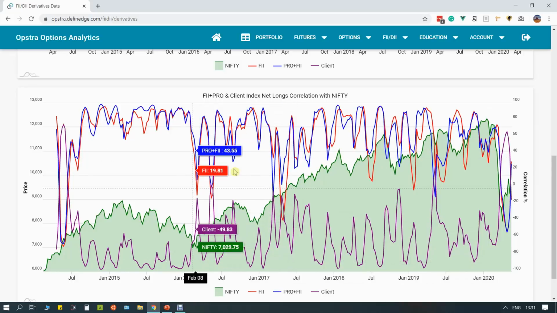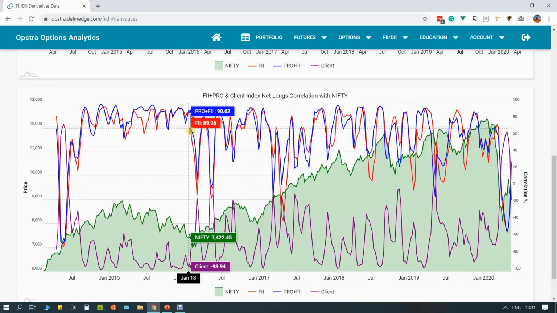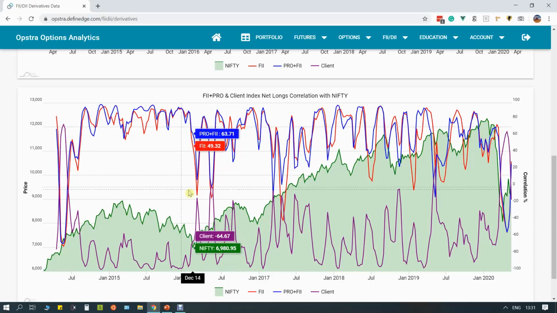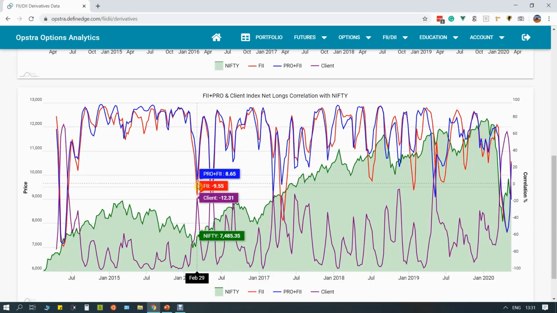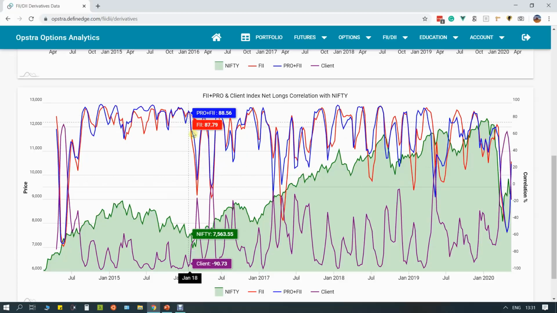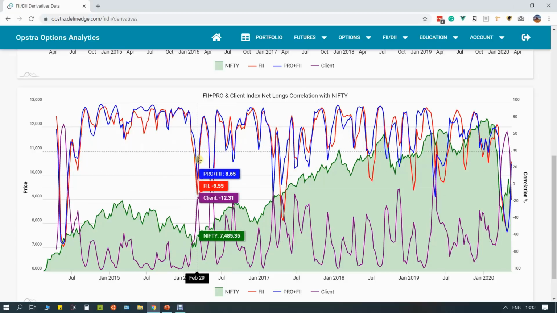And the correlation goes for a toss when there is some kind of correction in the market. When the FIIs sell heavily and they short the market, then the correlation goes down. For example, if you remember in 2016, there was a down move in the market. So then the FIIs started selling heavily and the correlation went down.